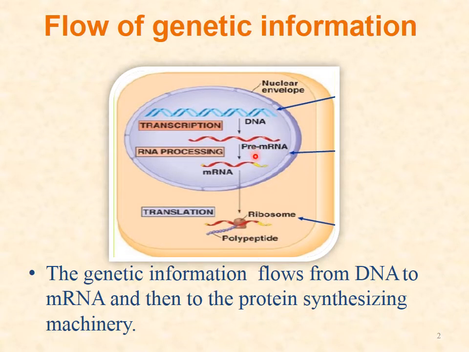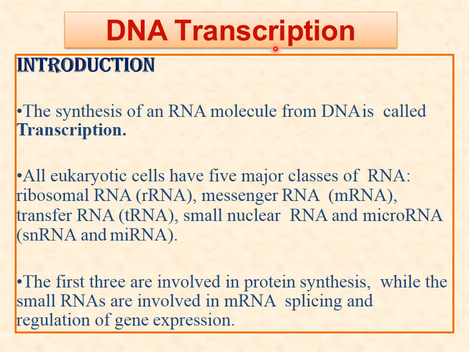So this flow of genetic information takes place from DNA to RNA, and then to protein synthesizing unit. So the process where DNA is converted into RNA is transcription.